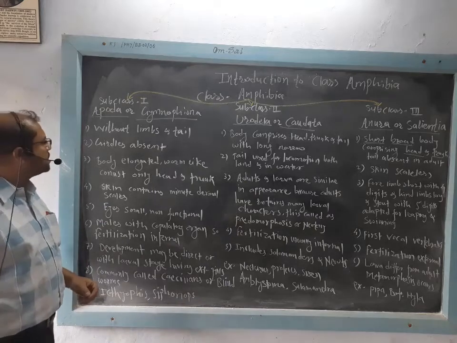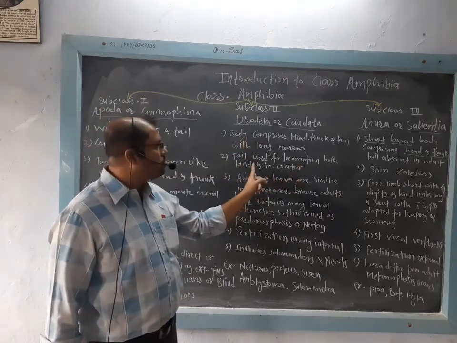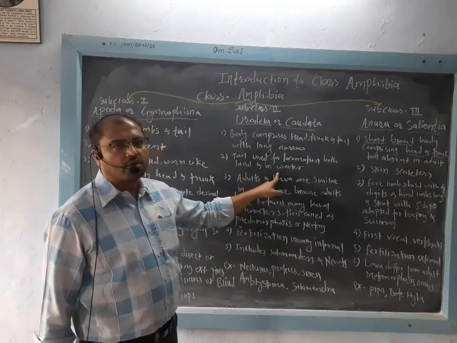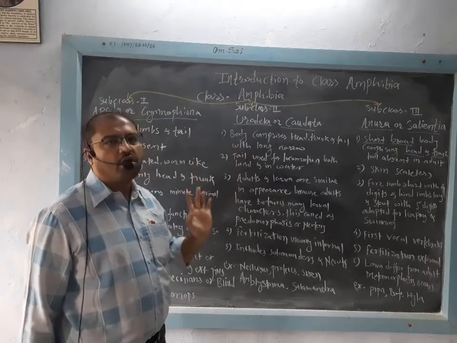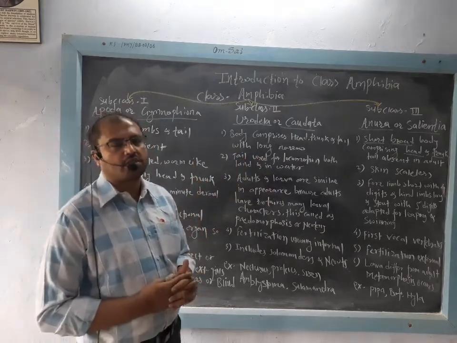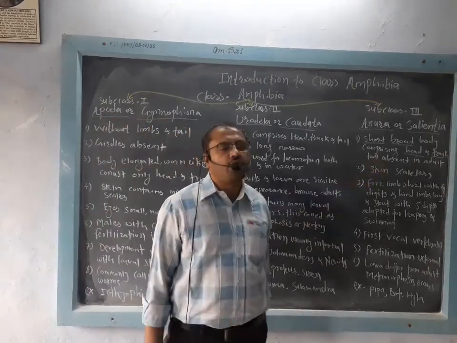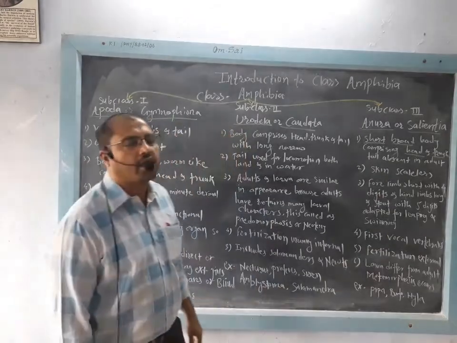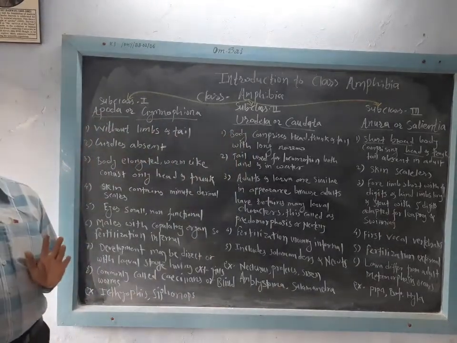In Urodela, the tail is used for locomotion both on land as well as in water, along with the tetrapod structures. Salamanders are tetrapods. Anurans also have girdles, are also tetrapods, and locomote with the help of these tetrapod structures.